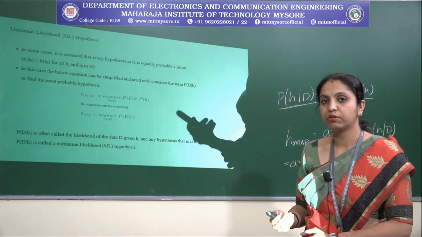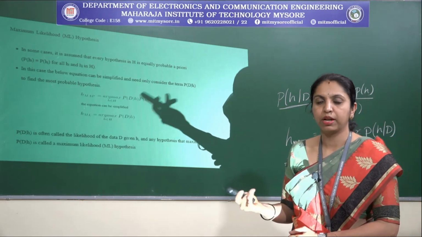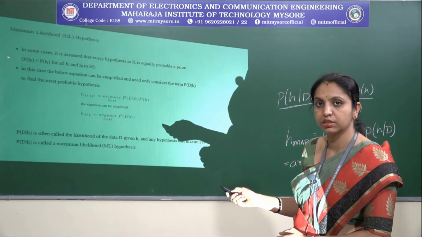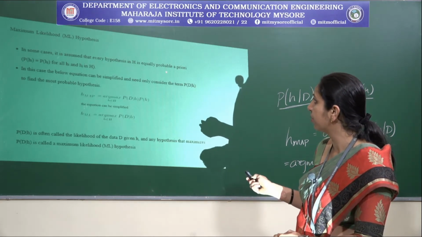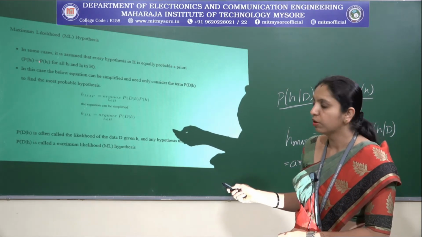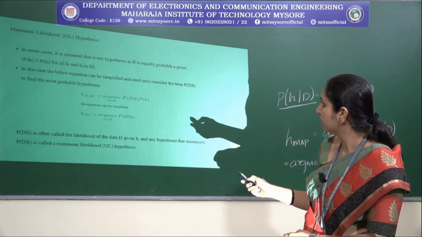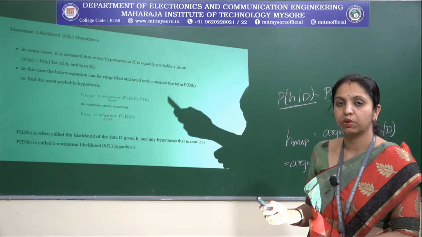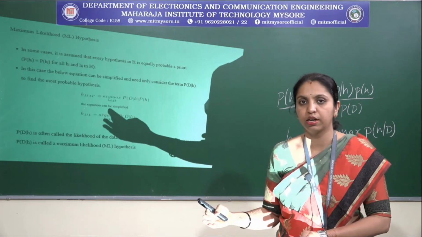Now when we look into the maximum likelihood hypothesis, in short form ML hypothesis, in some cases it is assumed that every hypothesis in H is equally probable a priori. So probability of Hi is equal to probability of Hj, for all Hi and Hj in H, where capital H is the set of candidate hypotheses.